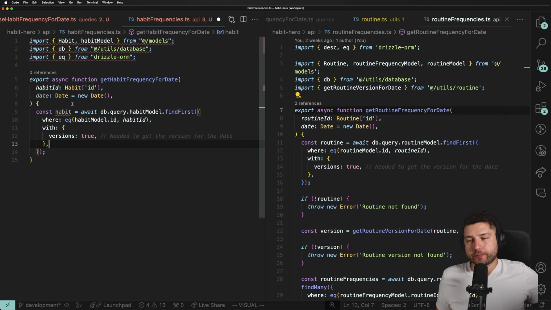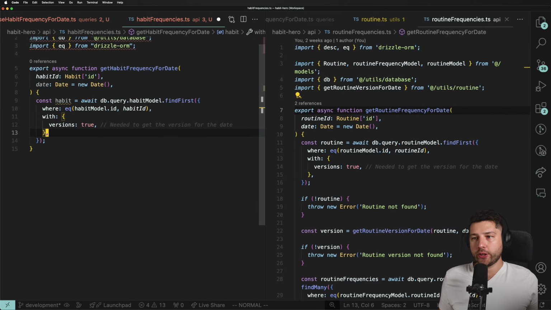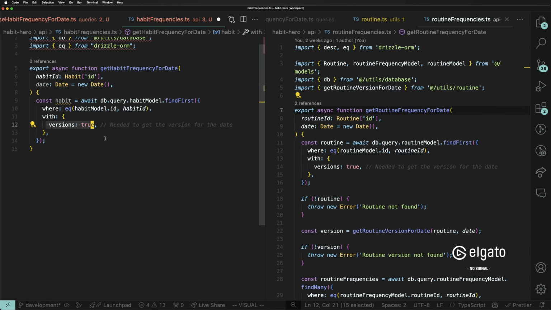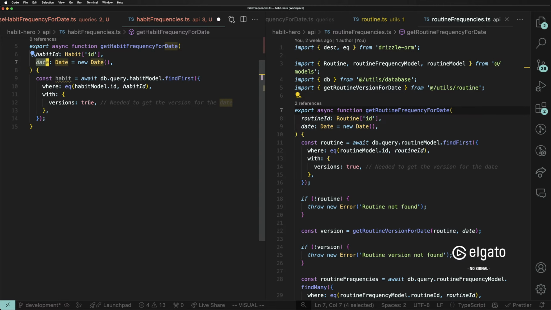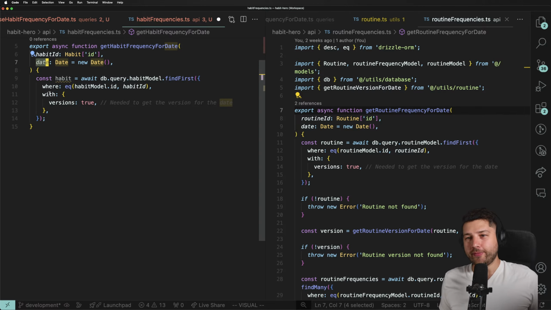Yeah, cool. So with the habit and its versions, we again need to get the versions to be able to know which frequency is due on that date, right? So the frequency is going to give us the time. My camera died. I am back. I have to really figure out how to fix that, but I don't know currently, so it's fine.